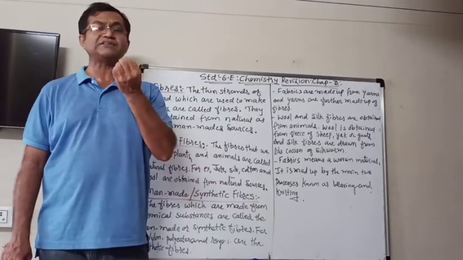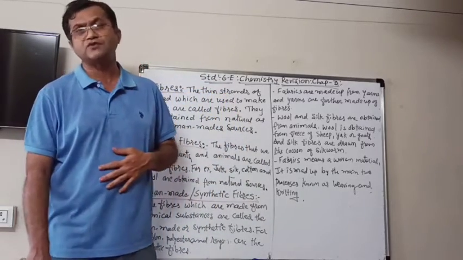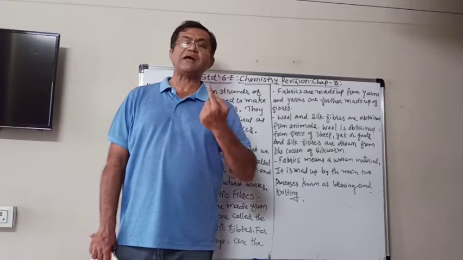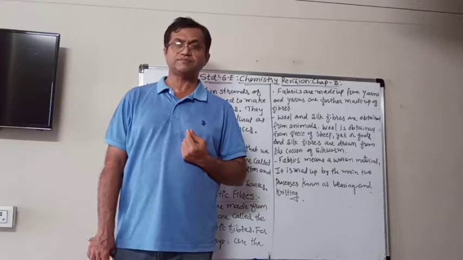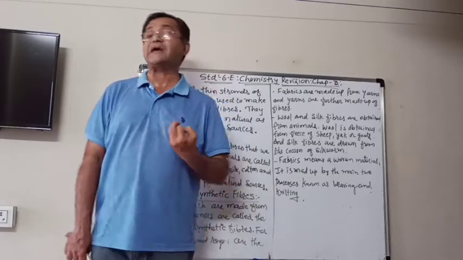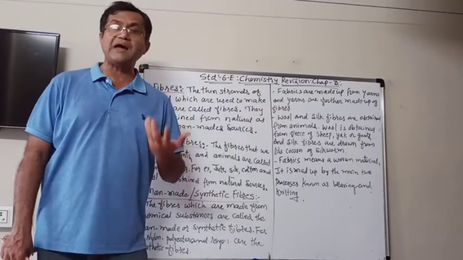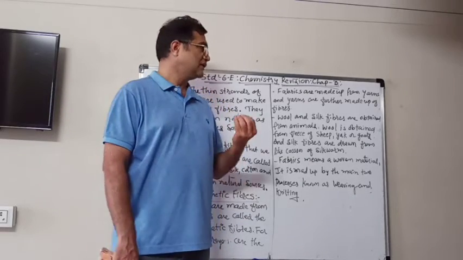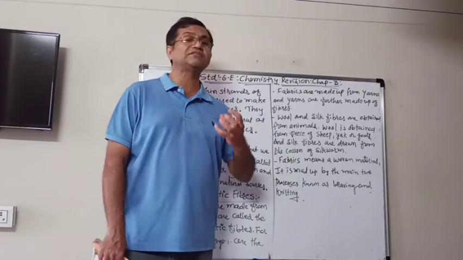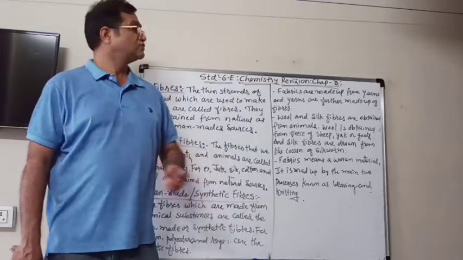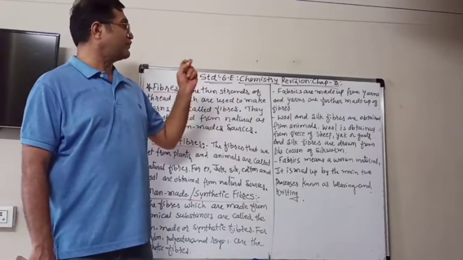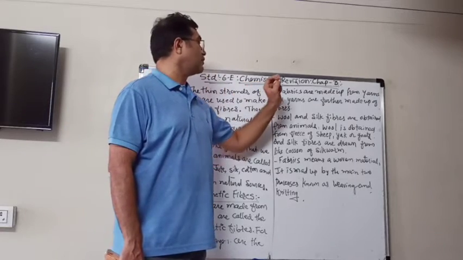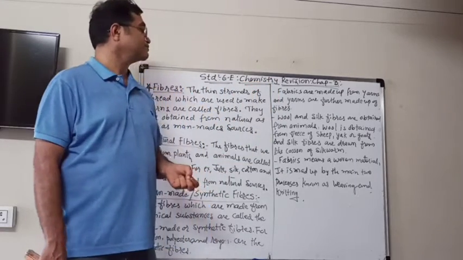Fibers are the smallest part of the fabric. When 2 or 3 fibers are twisted they make the yarn, and then the yarn is further either woven or knitted to make the clothes. So yarns are made up of the fibers.